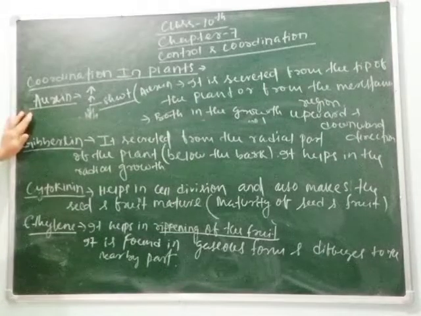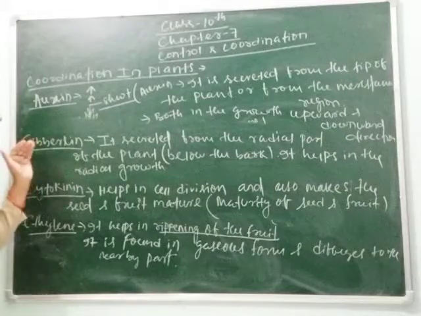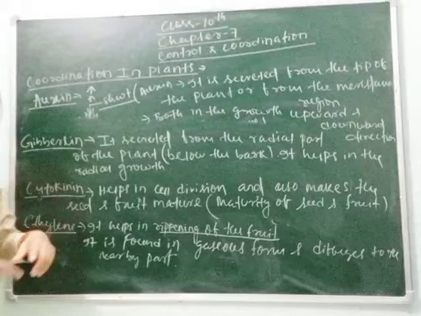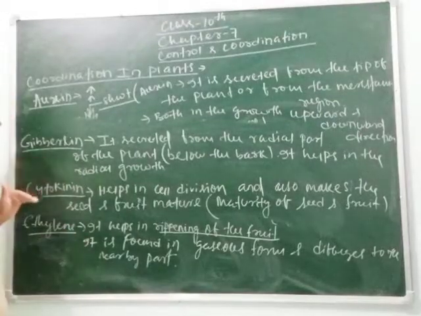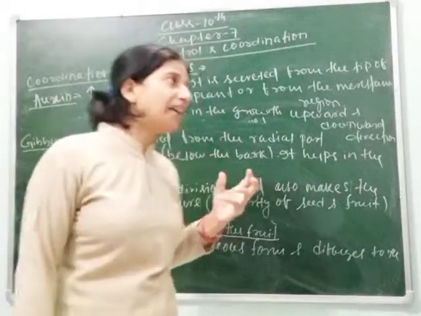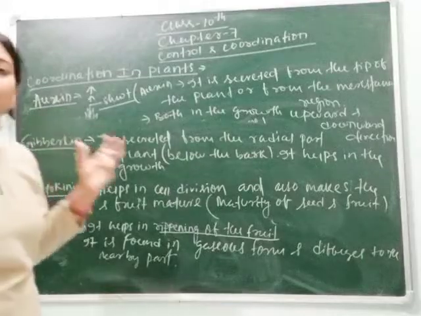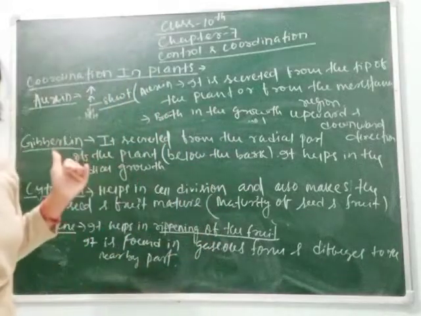Here I have told you about the stimulating hormones, about auxin, which helps in the upward and downward growth of the plant and is found in the meristematic region, its synthesis and secretion. Then gibberellin is secreted from the radial parts of the plant. It helps in the radial growth or girth or radius of the plant. Then cytokinin helps in the cell division, which makes the seed and fruit mature. Then your ethylene, which makes the fruit ripen. So these are the hormones which stimulate the growth.